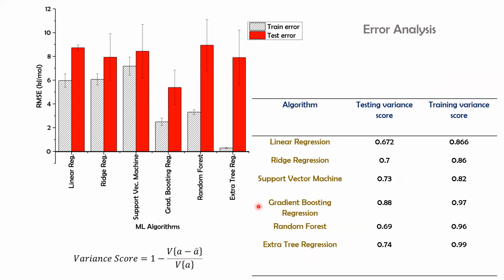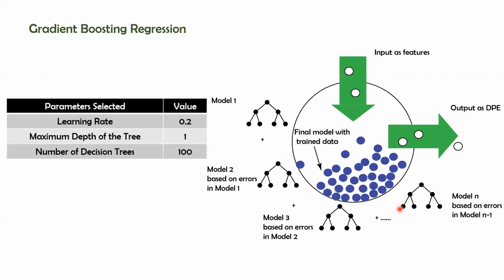But if we can chalk out the best model out of these, we can say it is the gradient boosting regression algorithm. This GBR model is predicting a good fit for the trained data set. Also, we can say a good fit for the test data set. Obviously, we can see a slight trade-off in such ML models.